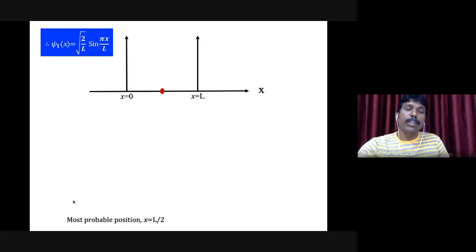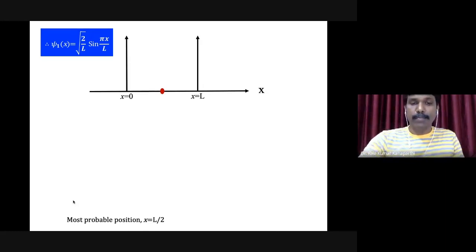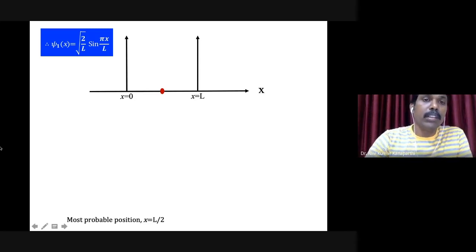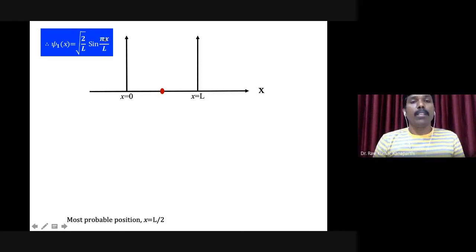Now, pictorially, how does this actually look? Well, it's not very difficult to predict. This is just a sine function. Suppose you substitute x is equal to 0, what will be psi 1 of x?